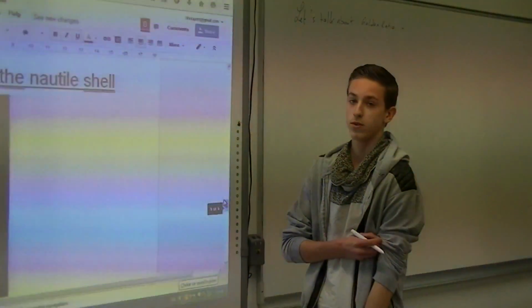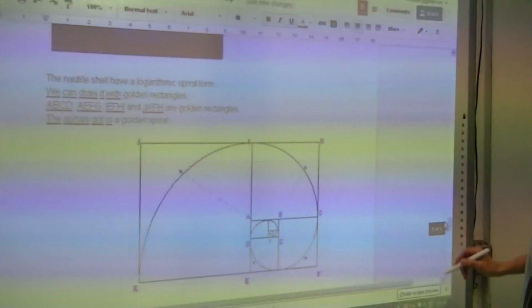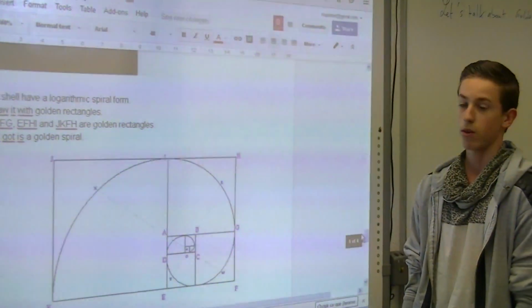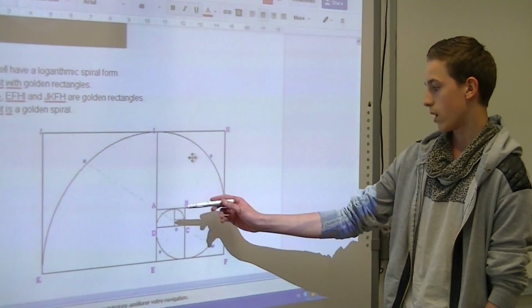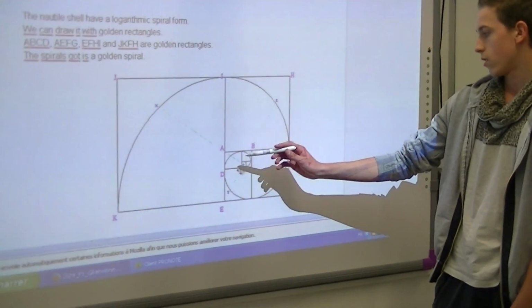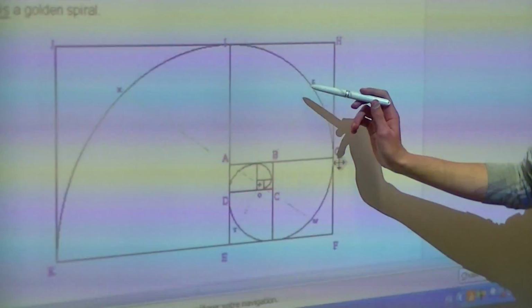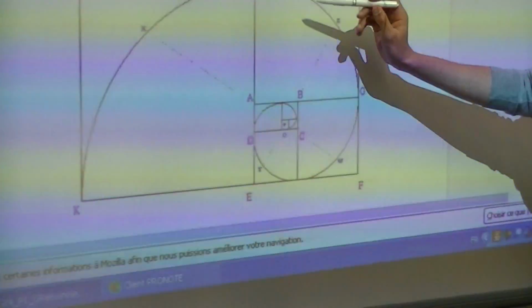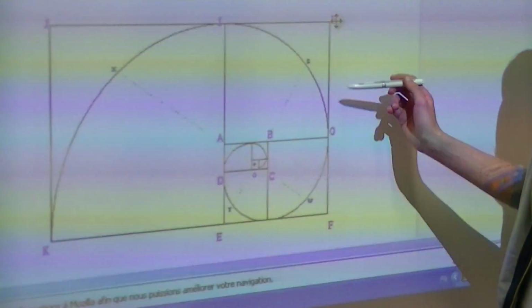Now we will study the nautilus. The nautilus has a logarithmic spiral form. We can draw it with the golden rectangle. A, B, C, D, A, F, J, A, F, H, I, and G, K, F, H.